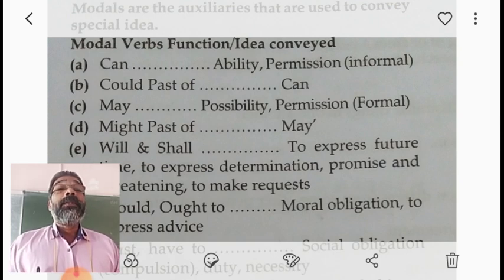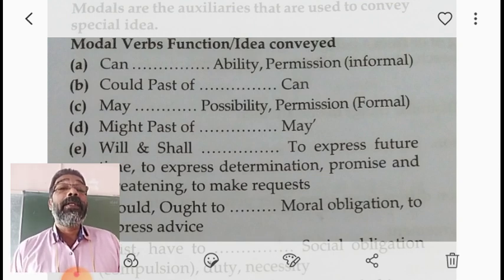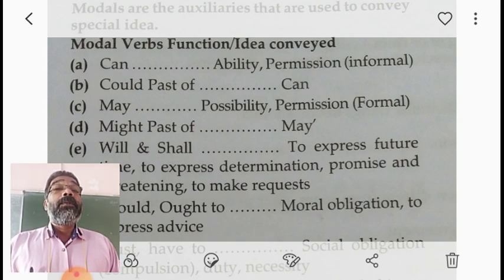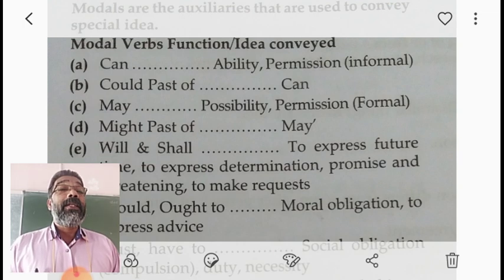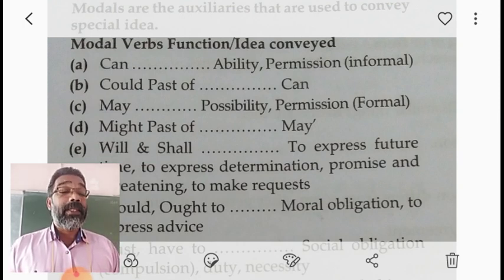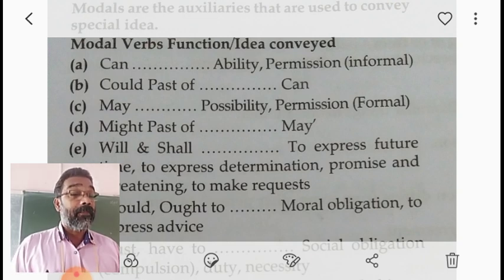So first we shall see can. Can is a modal verb in its present form used to express one's ability and also to ask permission in an informal way.